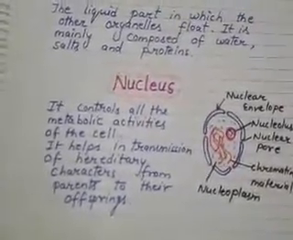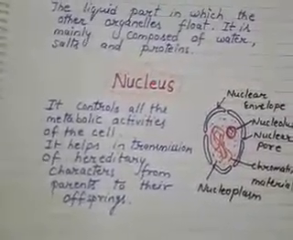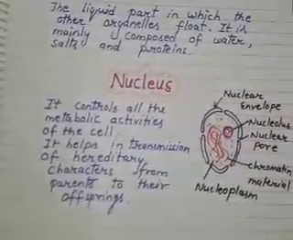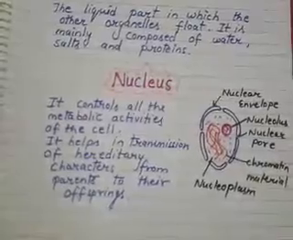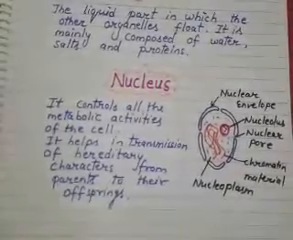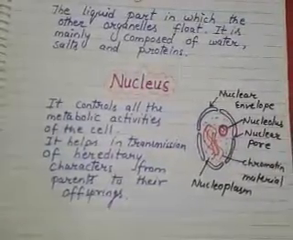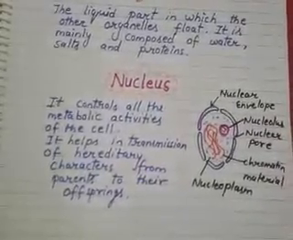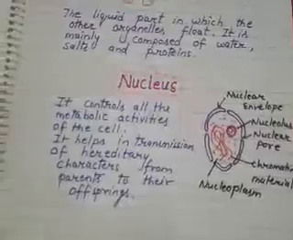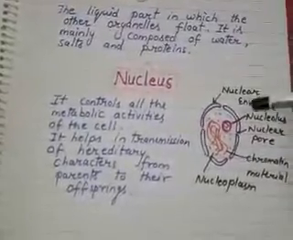Okay students. The nucleus has the main function: it controls all the metabolic activities of the cell and it also helps in transmission of hereditary characters from parents to their offspring. Students, here you can see this.